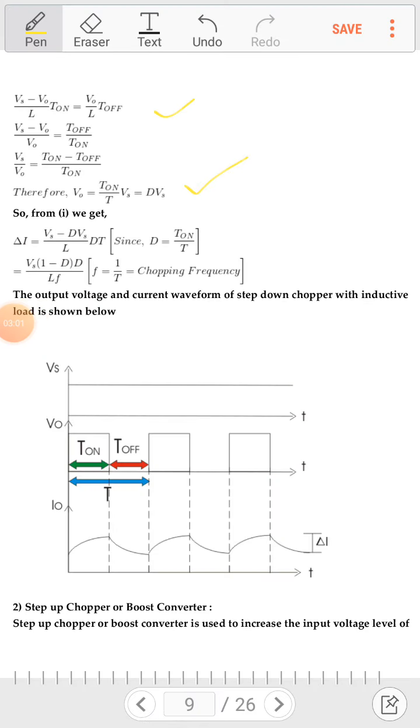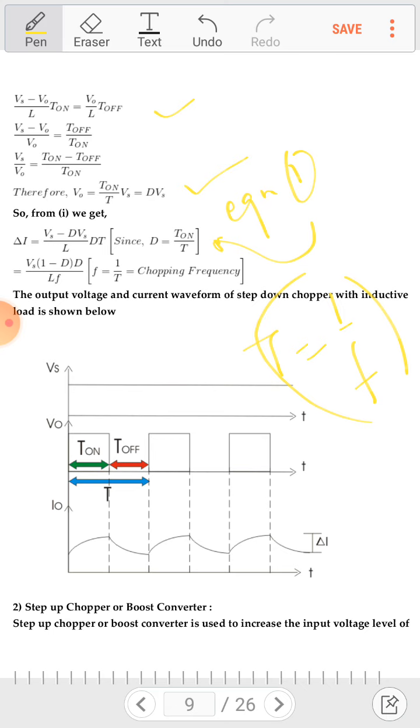When we put V output equal to D into Vs in equation first, then we get delta I equals (Vs minus DVs) by L into DT, or delta I equals Vs into (1 minus D) into D upon L into f. Here T equal to 1 by f is also used.